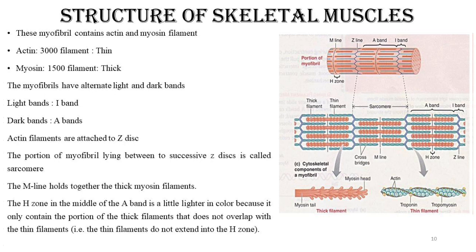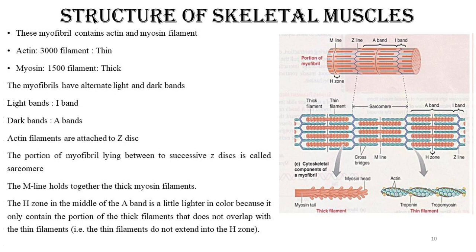एक्टिन फिलामेंट्स कहाँ पे अटैच है? तो जेड लाइन पे अटैच है. मायोसिन फिलामेंट्स कहाँ पे अटैच है? तो एम लाइन पे अटैच है. सार्कोमियर क्या है? दो जेड लाइन के बीच में जो पोर्शन है, that portion is known as a sarcomere. The portion between the two successive Z lines is known as a sarcomere. So a large number of sarcomeres form a myofibril, and a large number of myofibrils form the muscle fiber.